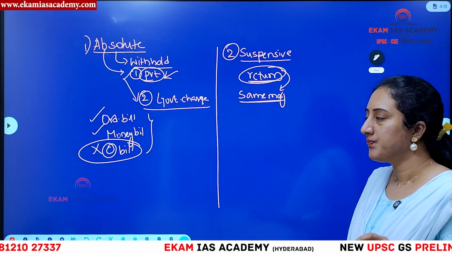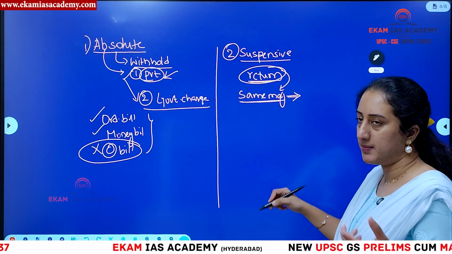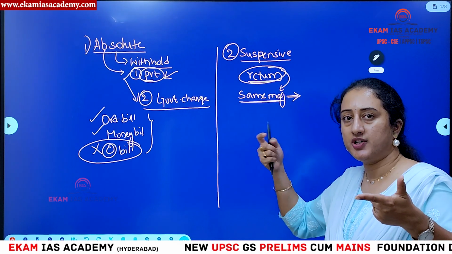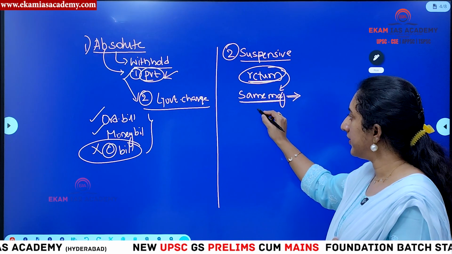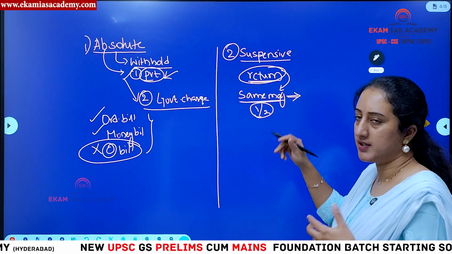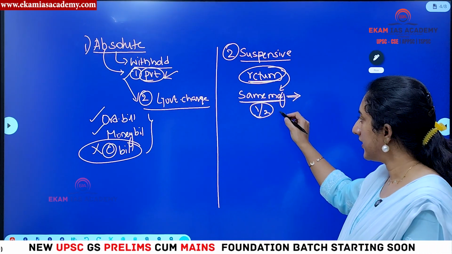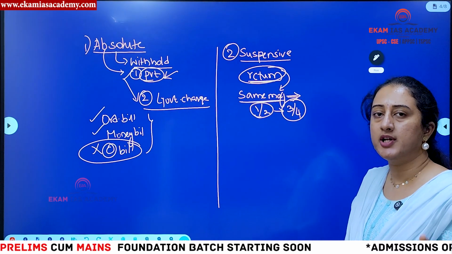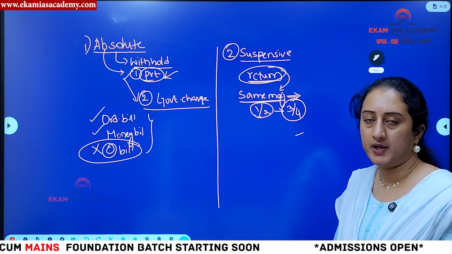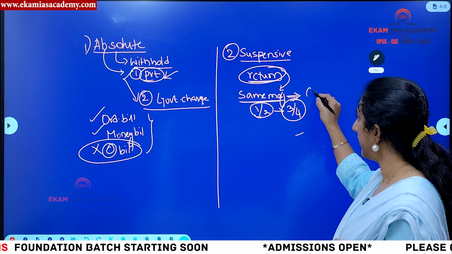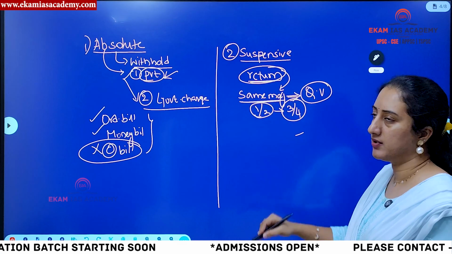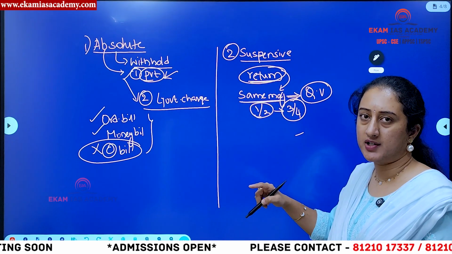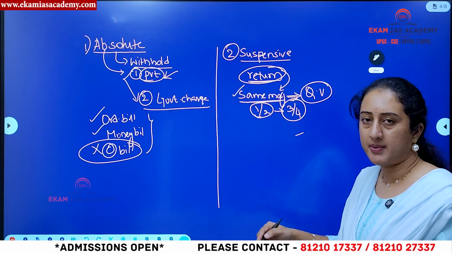What is qualified veto? If, instead of the same majority, the bill which is asked for reconsideration gets passed with a higher majority than earlier, for example, if in the first instance they used half of the majority to pass the bill, in the second instance it should get passed with more than that, that means at least three-fourths of members should approve the bill, then only it will again go to the President. That is why qualified veto is not there in the case of the Indian President. It is only there in the US. That means in India, if the President returns any bill for reconsideration, they can use the same majority and pass the bill again.